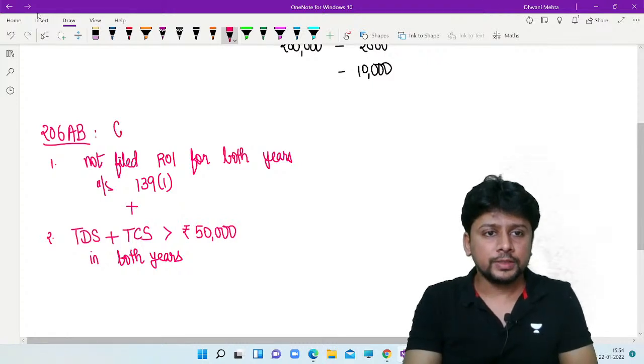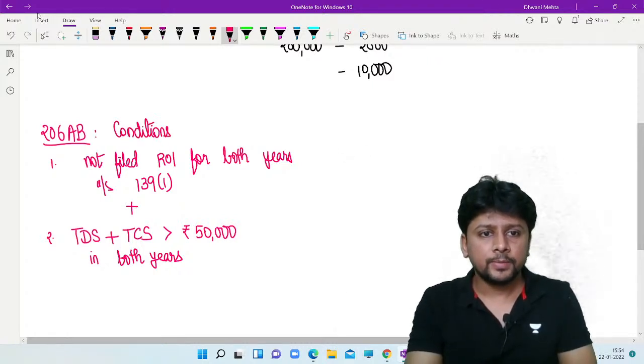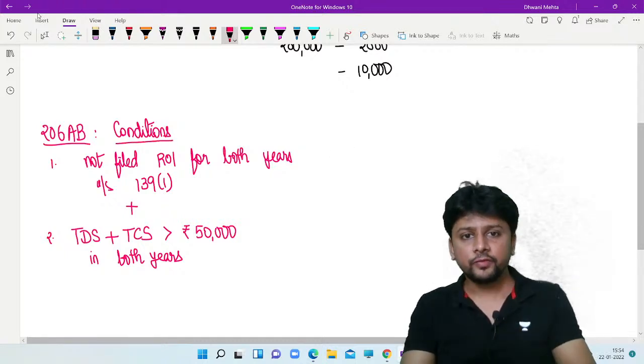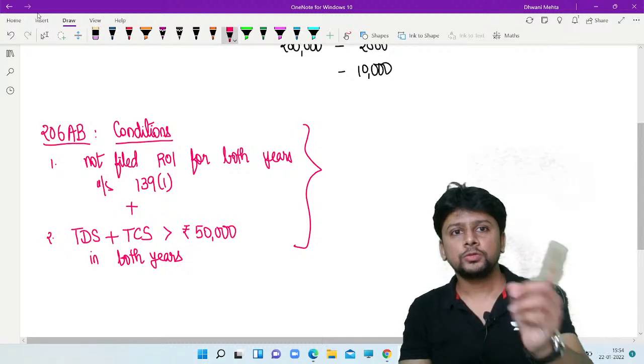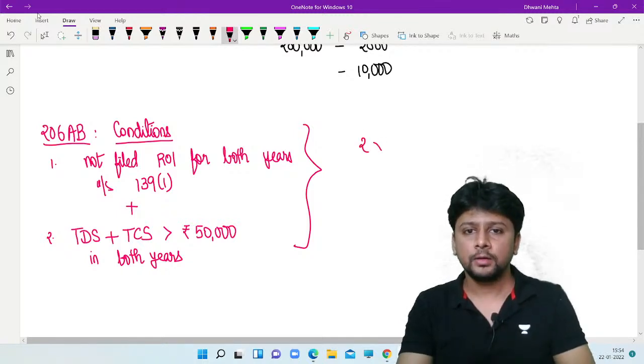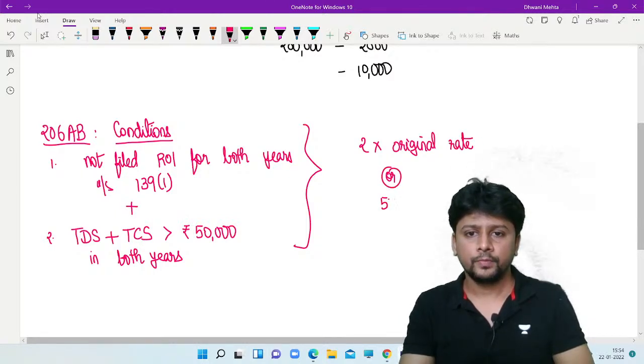Now for 206AB to get attracted, these are my 2 conditions. And if these conditions get satisfied, then 206AB gets attracted, which will say twice the original rate or 5%, whichever is high.